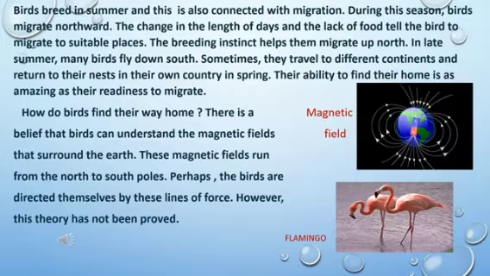Now let us understand what this paragraph is trying to convey to us. Generally, birds breed in summer. Breed means reproduce. And to reproduce, they need a favorable climate. So, once the climate starts changing, they also start moving to better places or favorable climate. So, they are able to breed. During summer, they migrate northwards.